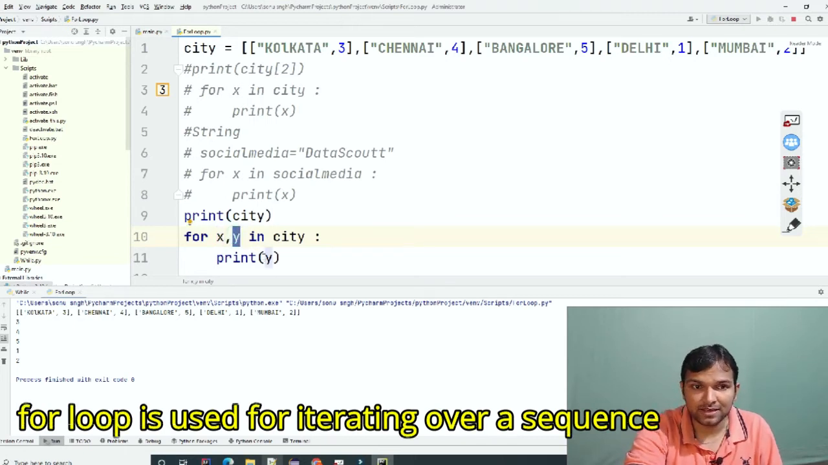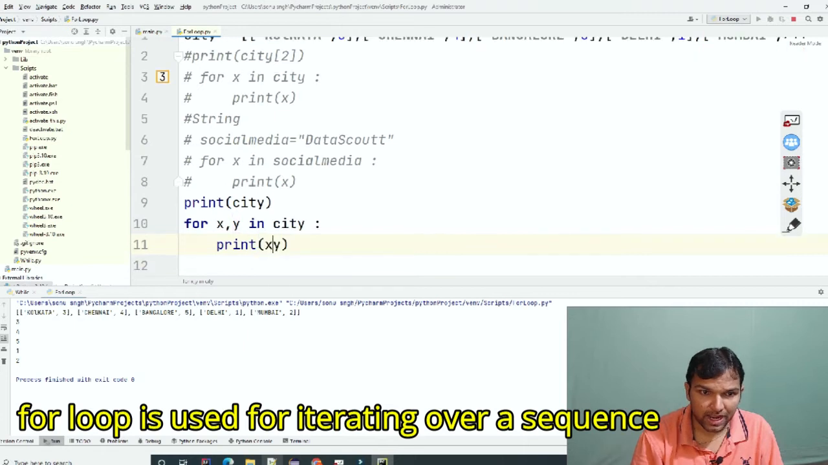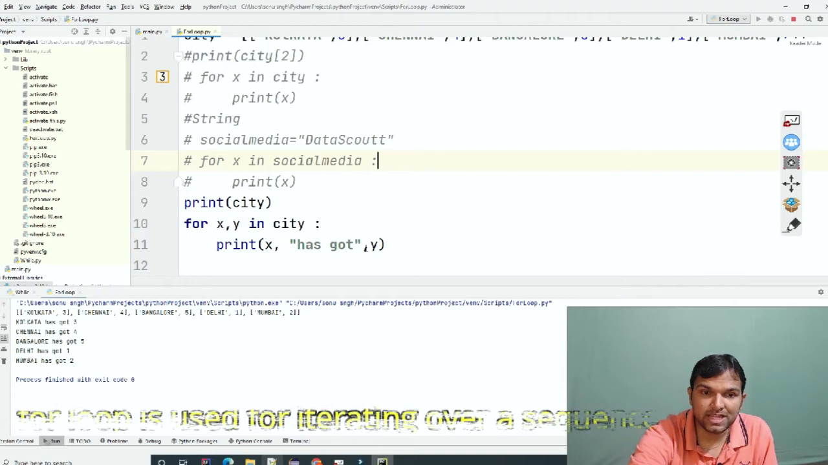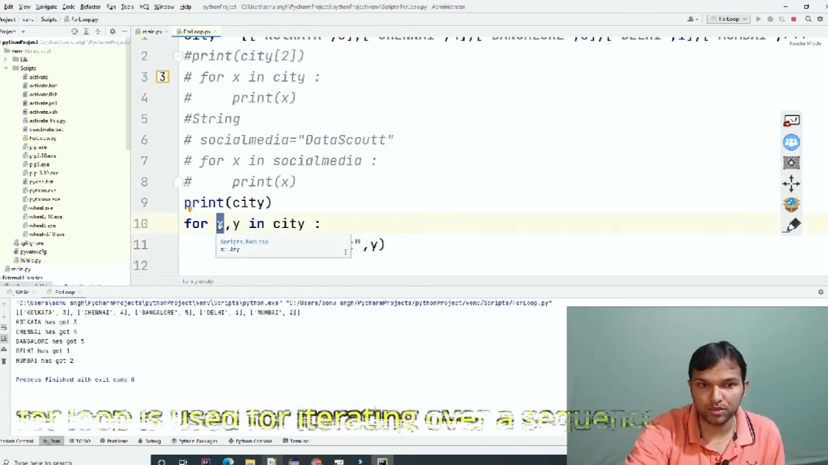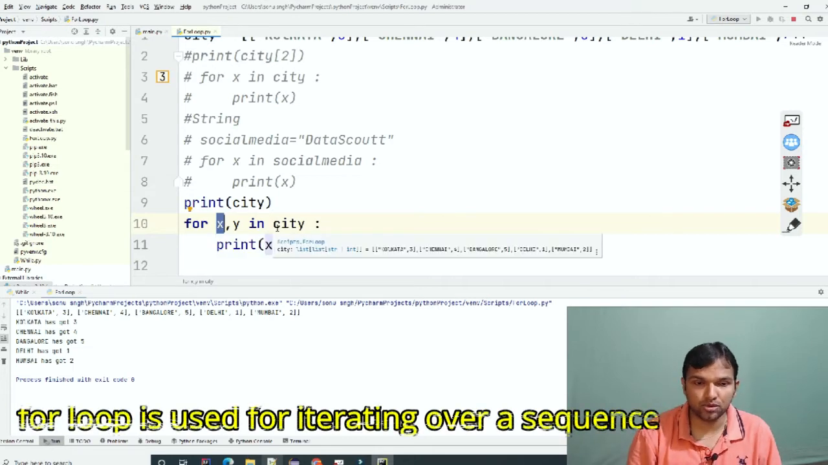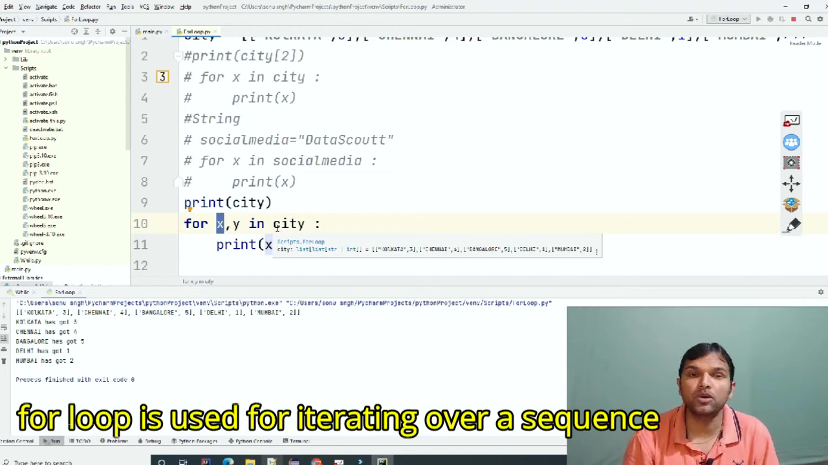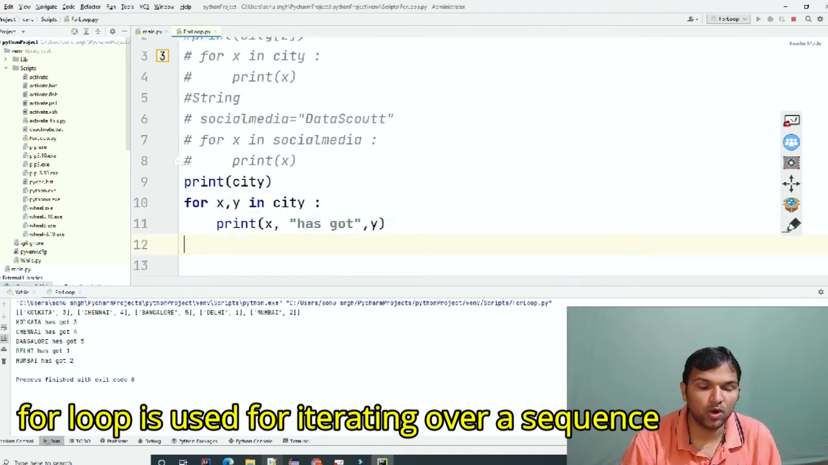So if I say x comma y, I can write Kolkata has got 3, Chennai has got 4, Bangalore has got 5, Delhi has got 1, Mumbai has got 2. So you can write like this. This is nothing but a variable, this is the item. Whenever you are trying to get the values like item and value while iterating, this is how you can achieve this.